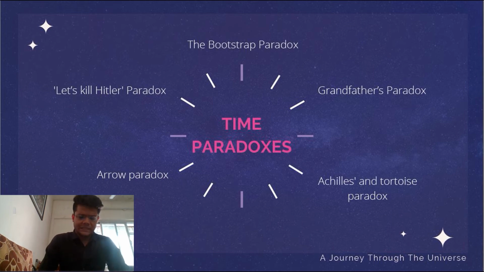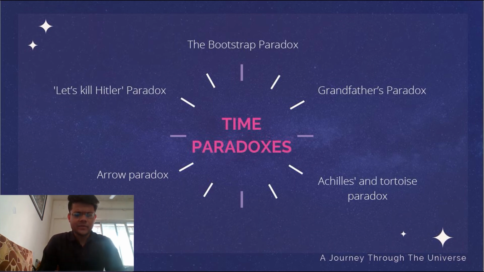Let's talk about the third type of paradox, one of the very, very eccentric ones, the bootstrap paradox. So this kind of paradox is one in which there is a cycle formed. This is an irrevocable cycle. You cannot break the cycle. Here, one item depends on the other item, and if one item does not exist, there is no possibility of the other item to exist.